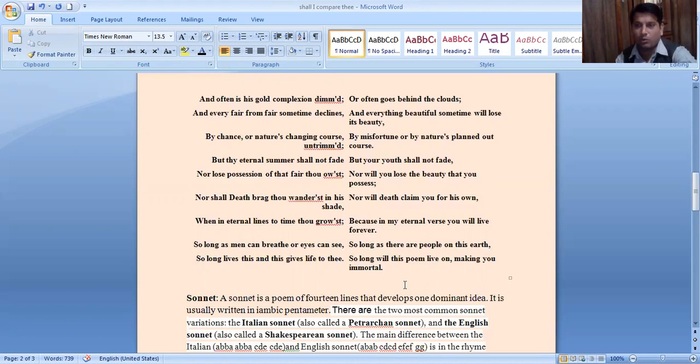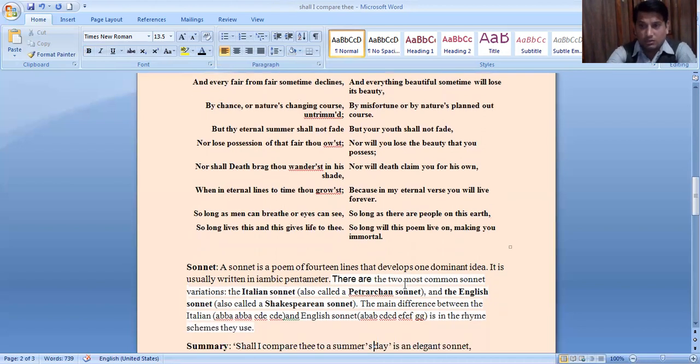Although flowers are flowering and the environment looks very interesting and heavenly, the poet's beloved is so much more charming and elegant than those things.